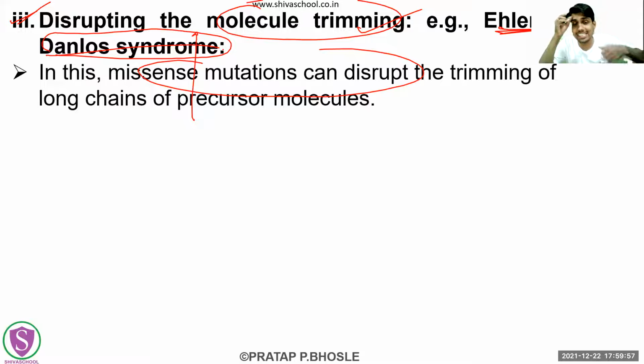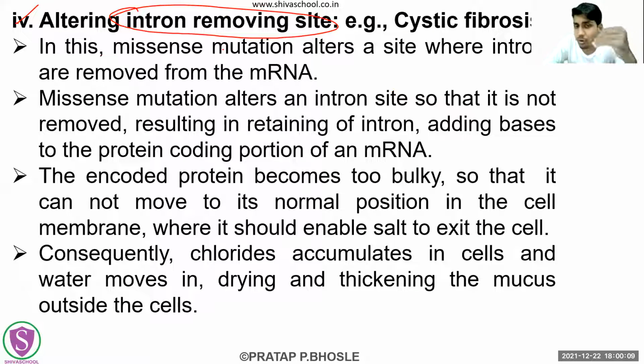Okay, no details are given, so we will also not give any kind of details. This is just the disease. This kind of disruption in the molecular trimming is occurring in this disease, Ehlers-Danlos. Right. The fourth type, or fourth explanation, of the missense mutation is what?